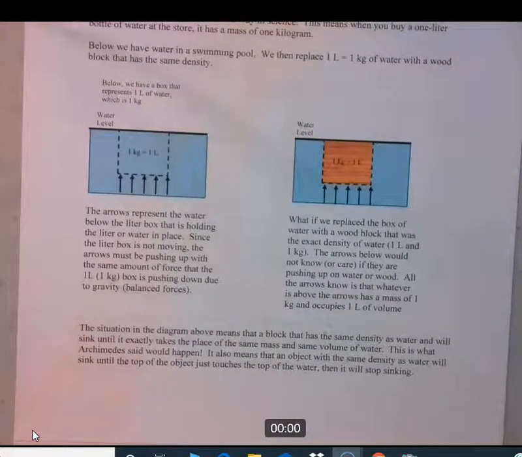The situation in the diagram above means that a block that has the same density of water will sink until it exactly takes the place of the same mass and same volume of water. And this is what Archimedes said would happen. It also means that an object with the same density as water will sink until the top of the object just touches the top of the water, then it will stop sinking.